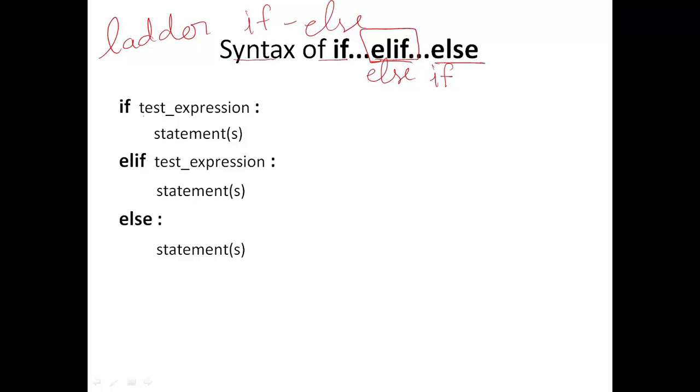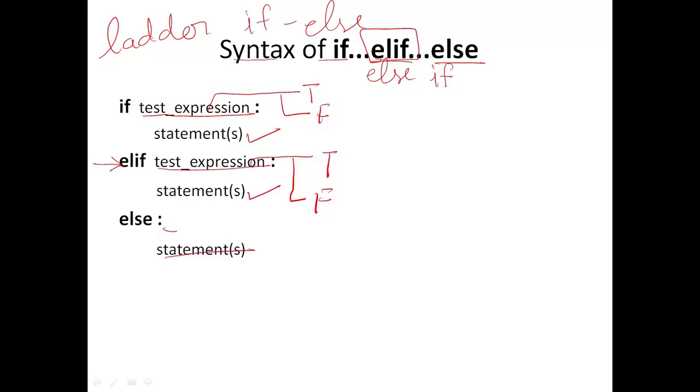First, the expression inside the if will be executed, and if this expression evaluates to true, then the statement inside the if block will be executed, and if it evaluates to false, then we will go to the else if part and we will evaluate the expression which is written inside the elif part, and if this evaluates to true, we will execute the block of statements which are written inside here, and if it evaluates to false, we will execute the else part.